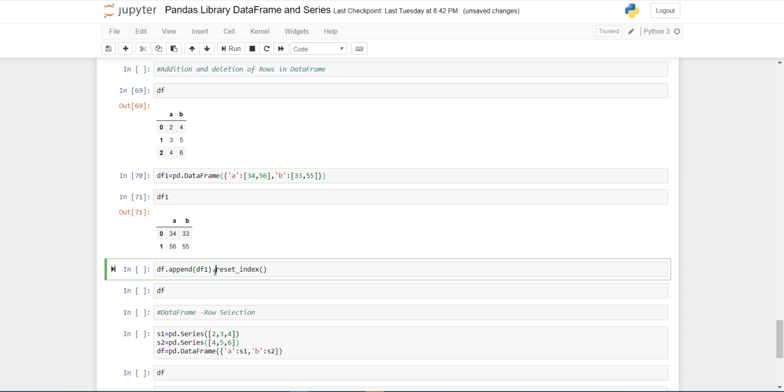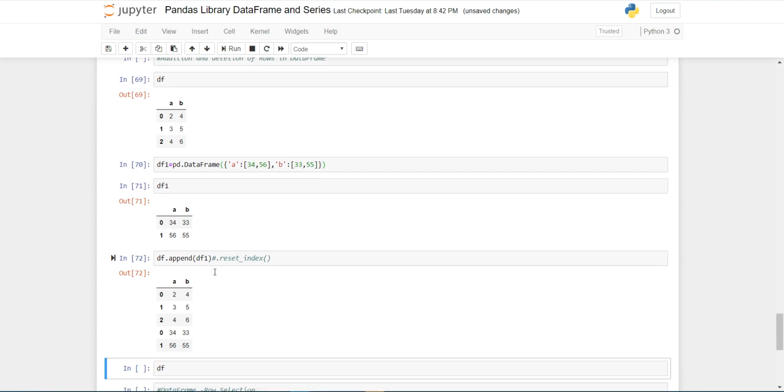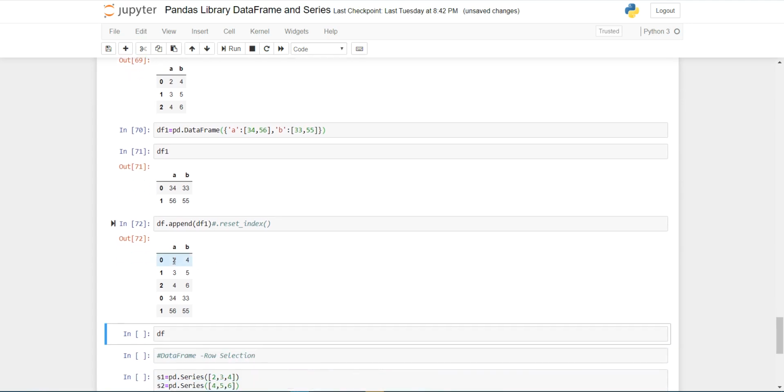As you can see, here I am appending the data frame. This is my first data frame df and this is my second data frame df1. So you can see that the 0 and 1 index, it only appends the values, but it hasn't changed the index numbers. It keeps the same index numbers.